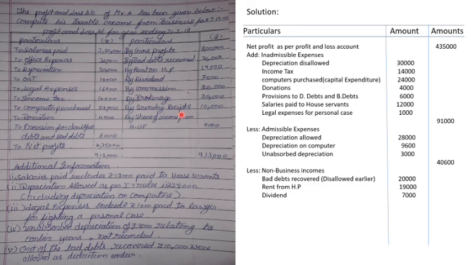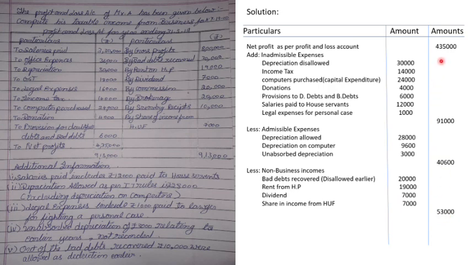Clear? Next, share of income from Hindu undivided family. You know this. This is a tax-free income and therefore it shall also be treated as non-business income here and subtracted. So you have to subtract that as well. Clear? So when we do this, we arrive at 53,000.